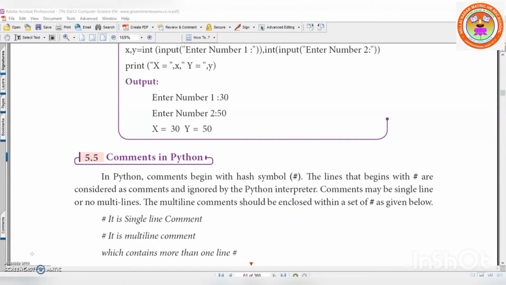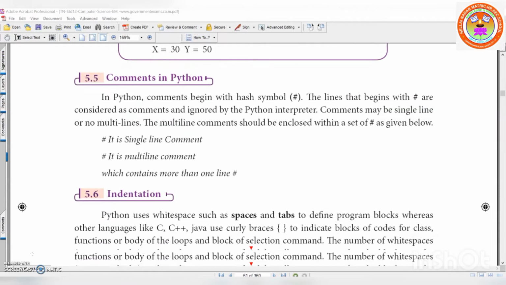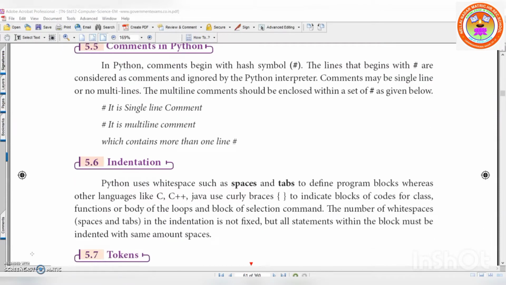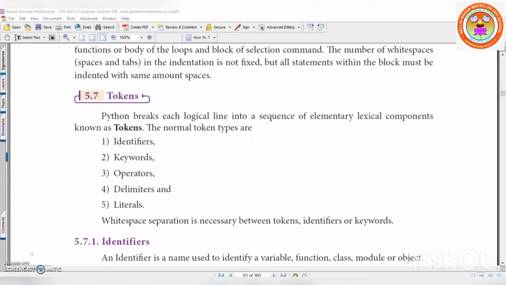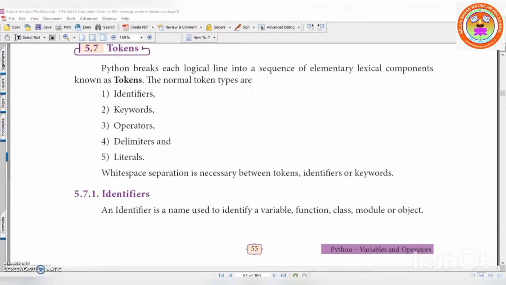Then comments in Python, how to give comments in Python. There are two ways you can write comments in Python: one is single line comment, another one is multi-line comment. And what is indentation? As I said, I will give a brief introduction about indentation when I start programming. And today I'm going to start tokens.